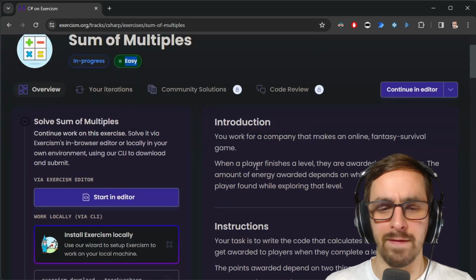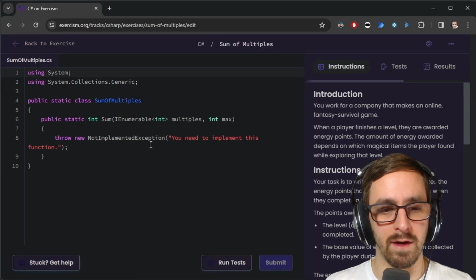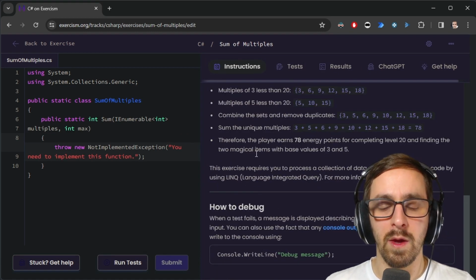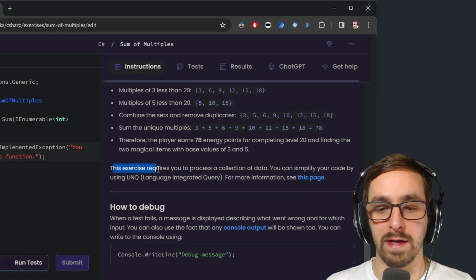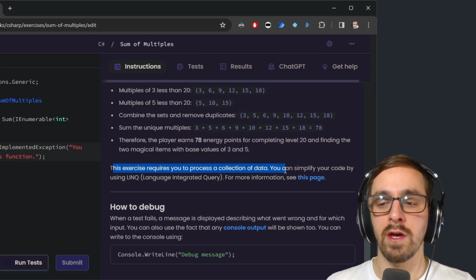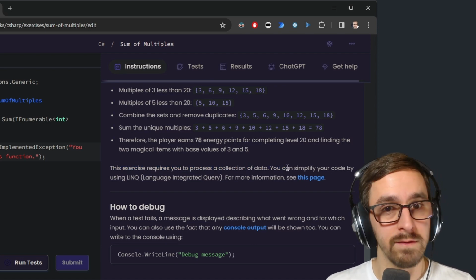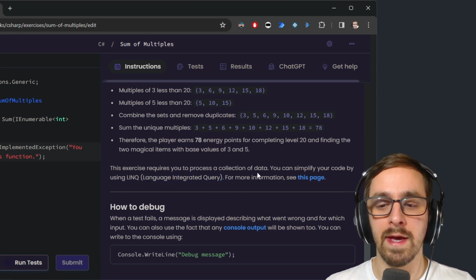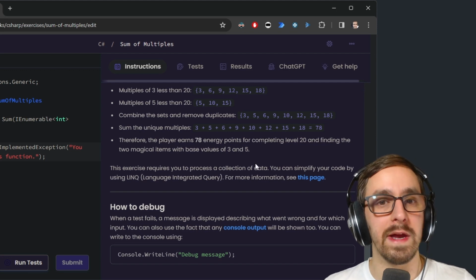That's because I tried it before and I remember this. It says easy. I think I didn't even attempt it. Let me click into the start. Yeah, so you can see I didn't even try it. It's a little bit complicated, I think, but what happened is I got to the bottom one and saw: this exercise requires you to process a collection of data. You can simplify your code by using LINQ, language integrated query. And LINQ has always scared me.